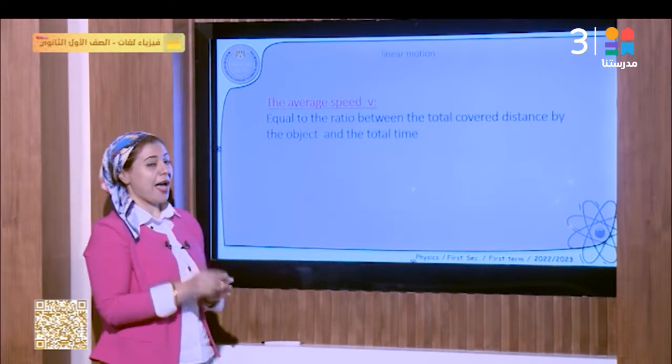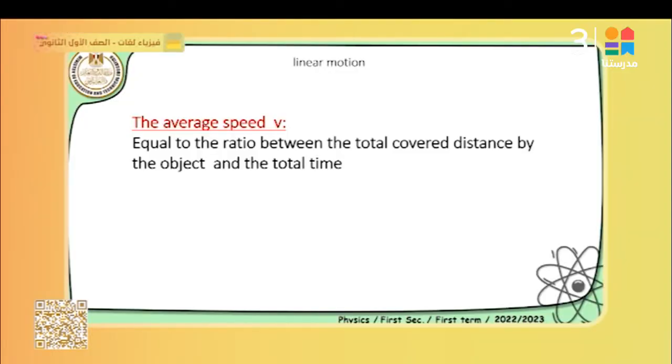To find the average speed, as we said, we have velocity and speed, so we have average velocity and average speed. And I think if I ask you how we can get the average speed, all of you will answer it. Speed means distance over total time. So average speed is equal to the ratio between the total covered distance by the object over the total time of the motion.